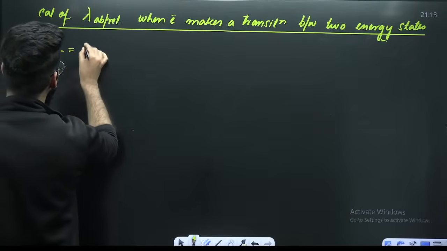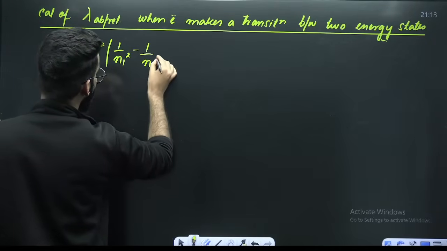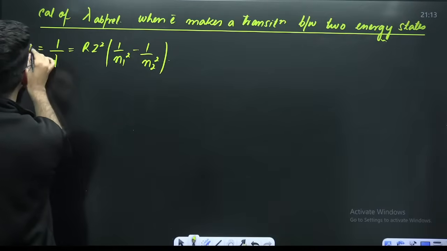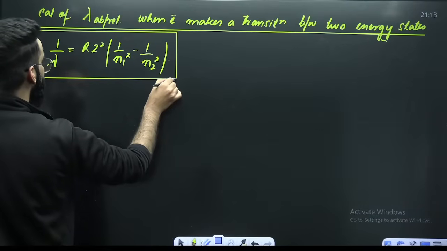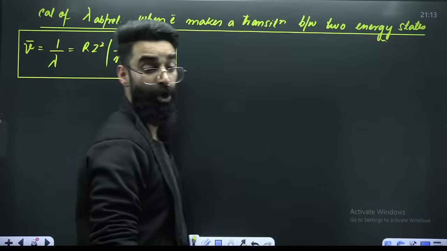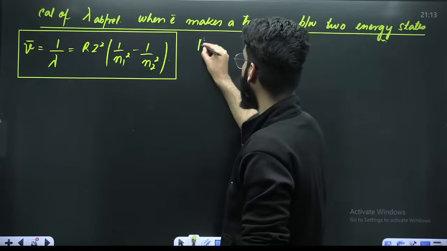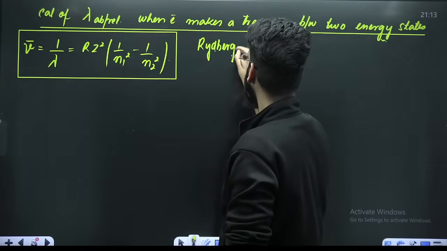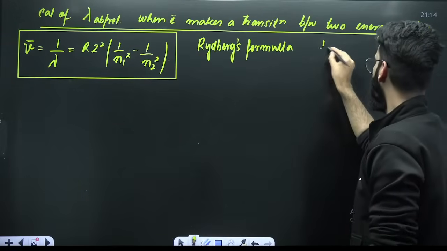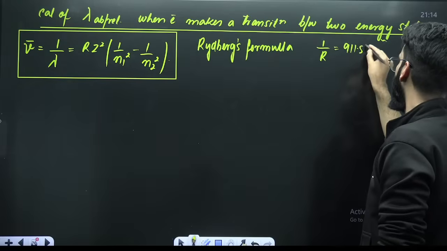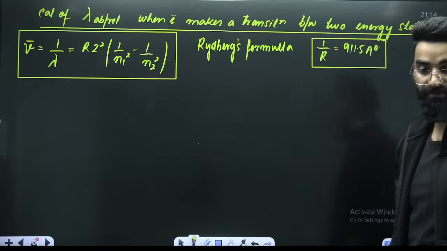1 divided by lambda is equal to R Z squared times (1 upon n1 squared minus 1 upon n2 squared). This 1 by lambda is what you call the wave number. This formula is used to calculate the wavelength of the radiation emitted or absorbed during a transition. You call this Rydberg's formula, and here R is Rydberg's constant. Do remember, 1 by R is equal to 911.5 angstroms.